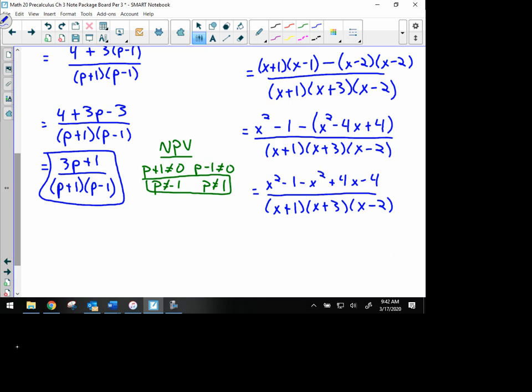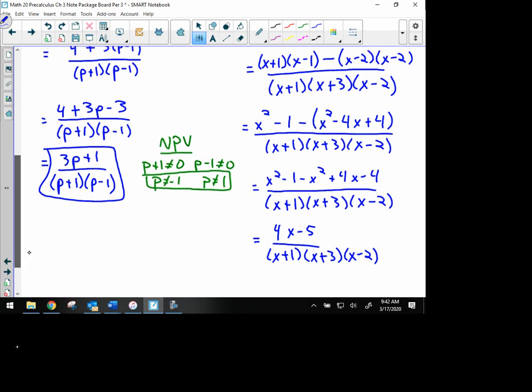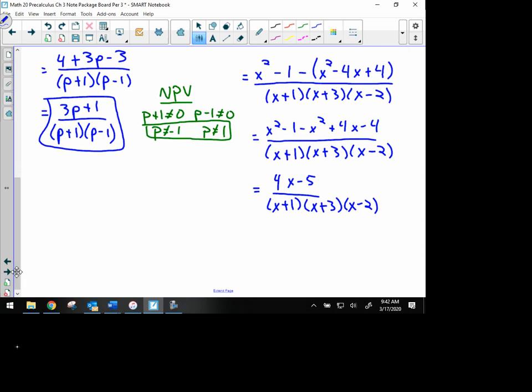And now we can actually combine terms in the numerator. We see the x squareds cancel, x squared minus x squared, and we're left with 4x minus 5. So at this point here, we look to simplify if we can, but the numerator cannot be factored, and there are no 4x minus 5 factors in the denominator. So this is our simplified expression.